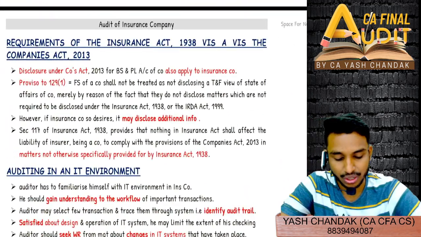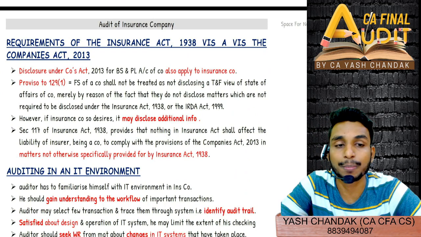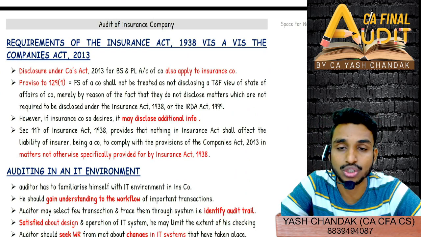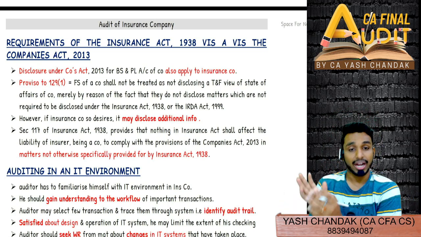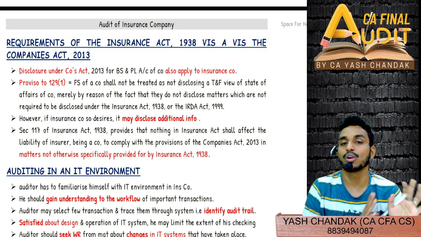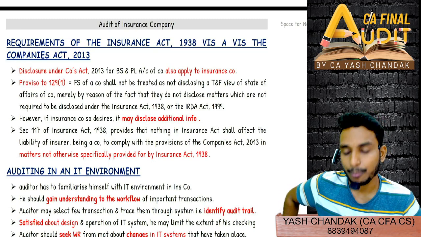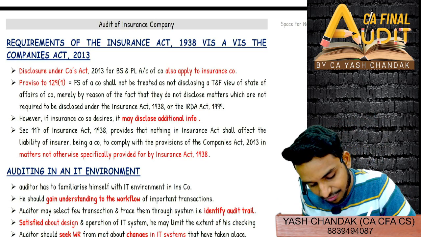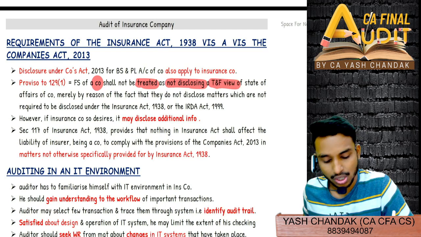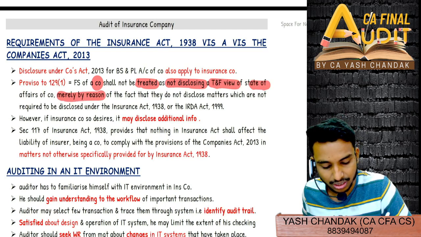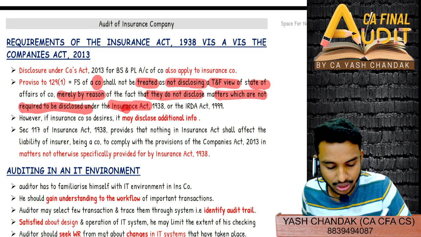Now, requirement of the Insurance Act 1938 vis-a-vis the Companies Act. So, disclosure under the Companies Act also applies to insurance companies. Whatever disclosure requirement is there for companies under the Companies Act, the same provision will also be applied to insurance companies, mostly the same. The proviso to Section 129 says that the financial statement of a company shall not be treated as not disclosing a true and fair view of the state of affairs merely by reason that they do not disclose matters which are not required to be disclosed under the Insurance Act.